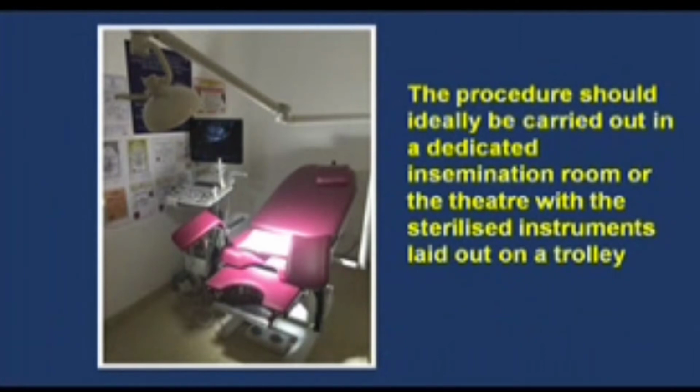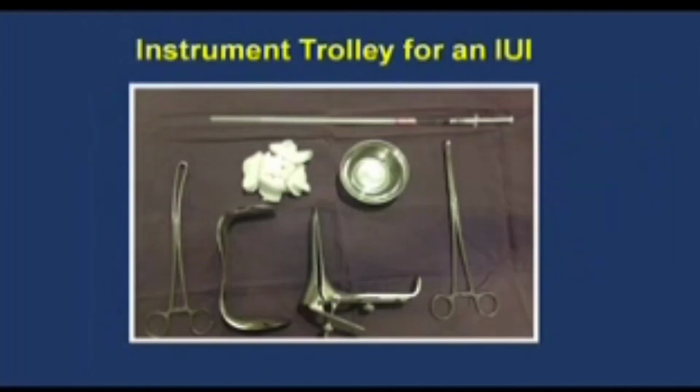The procedure should ideally be carried out in a dedicated insemination room or the theatre with the sterilized instruments laid out on a trolley. So this is what a trolley for an IUI cycle should look like. We generally just need the self-retaining bivalve speculum to expose the cervix, a sponge holder, some gauze, saline to clean the cervix before the procedure, and the IUI catheter.